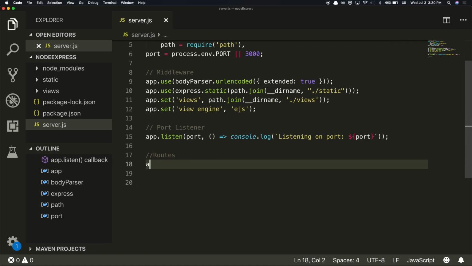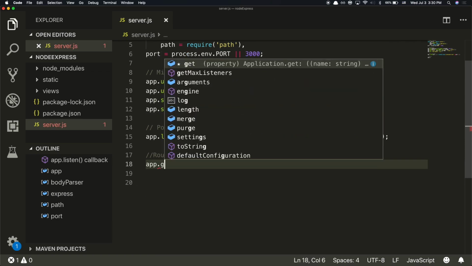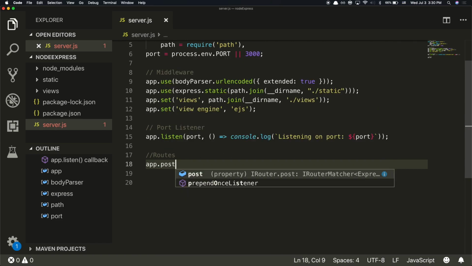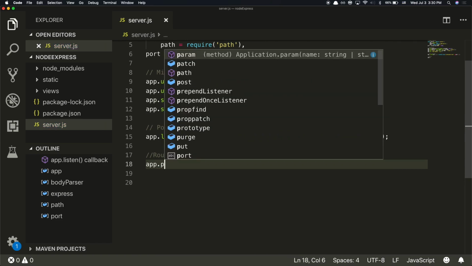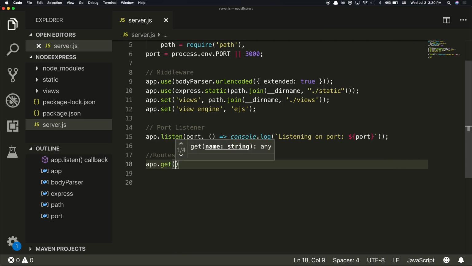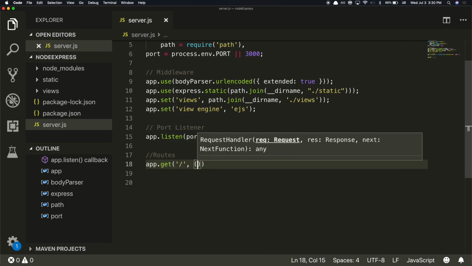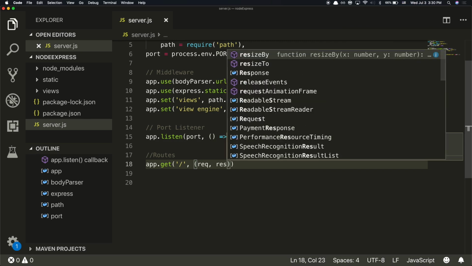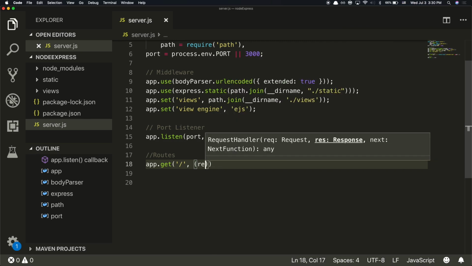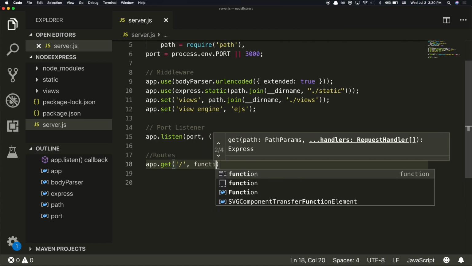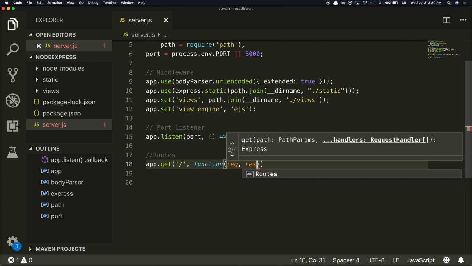So our next one is to create our routes, right? It's either going to be a get route or a post route for now. If we create a get route, the first parameter is the route. The second parameter is our callback function, which is a fat arrow function. You guys seen those yet? Here we're typically used to request and response like this.